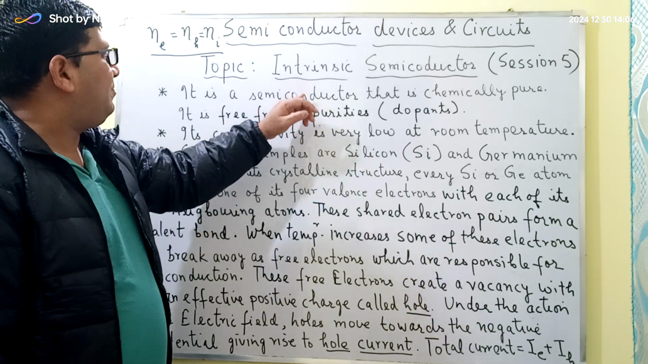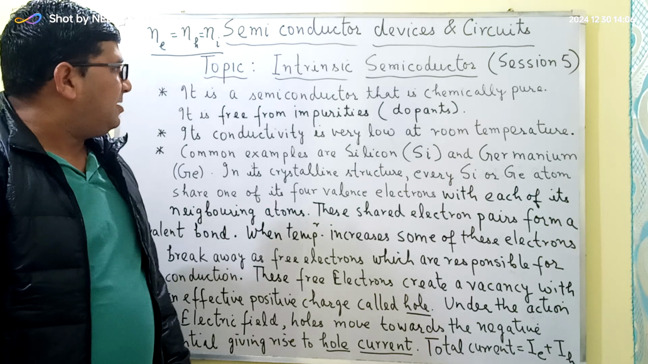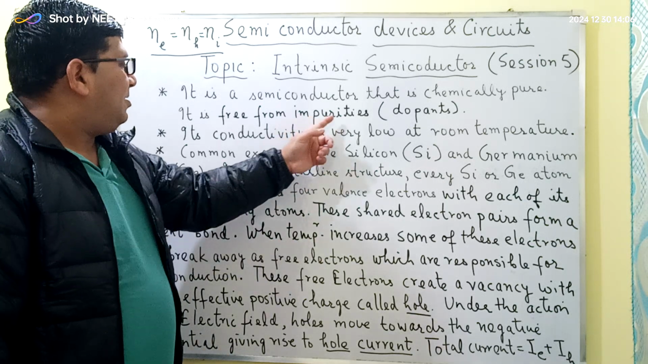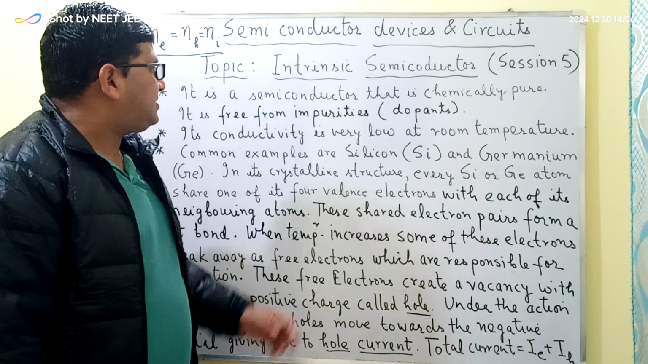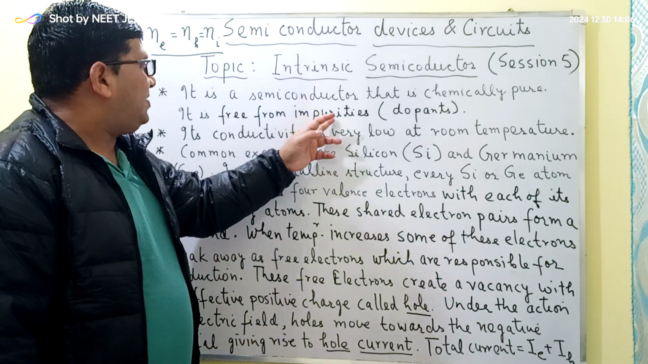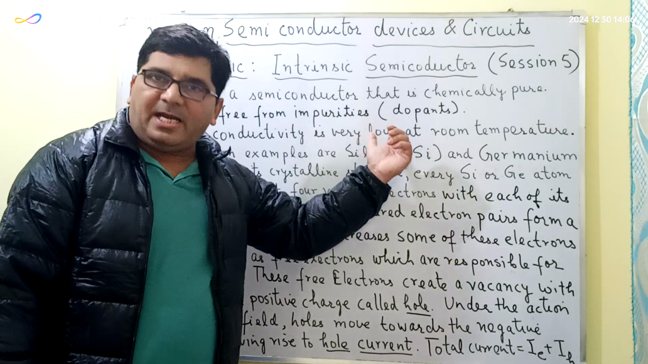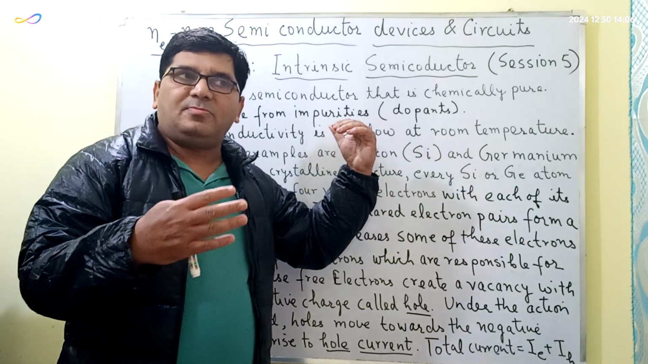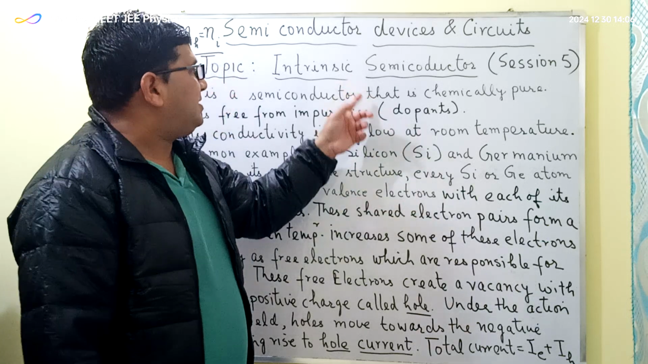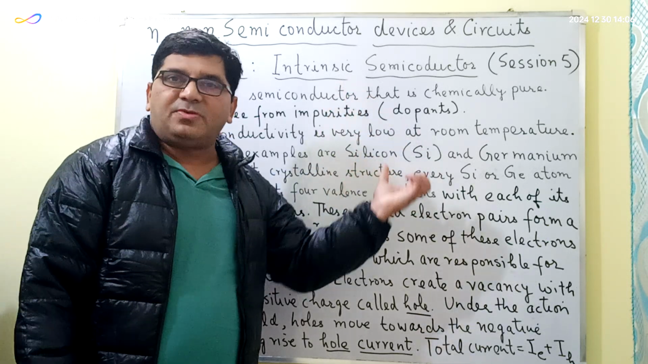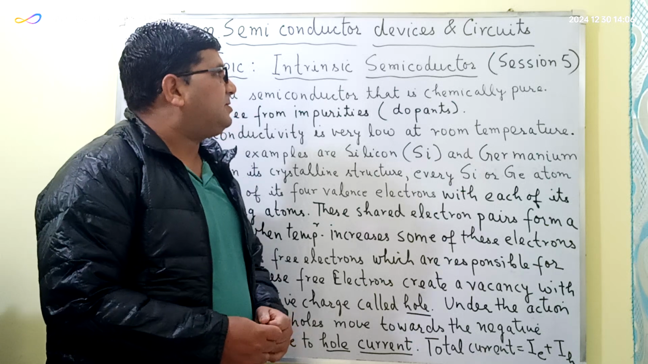In the next session, I will be discussing the extrinsic semiconductors, in which, as I have just told you, the dopants are added. You can say the extrinsic semiconductors are the intrinsic semiconductors in which the impurities or dopants are added. We will be discussing it in the next session.